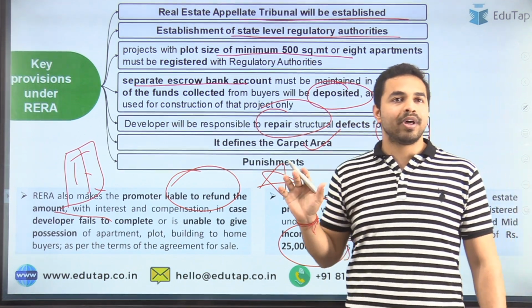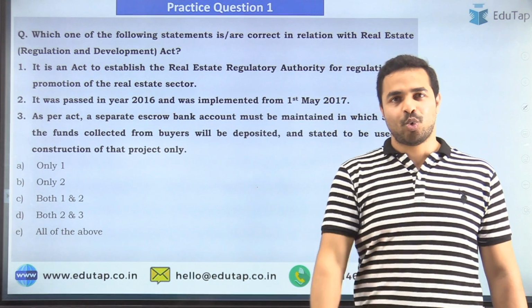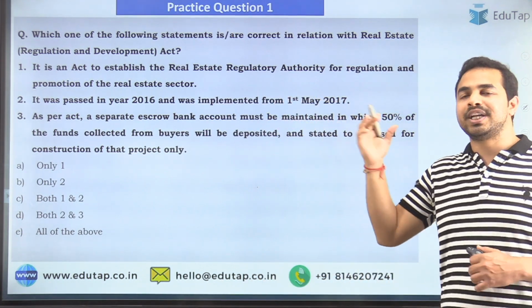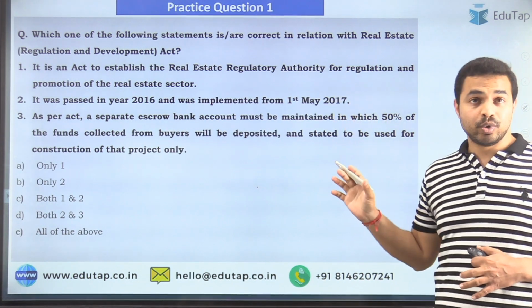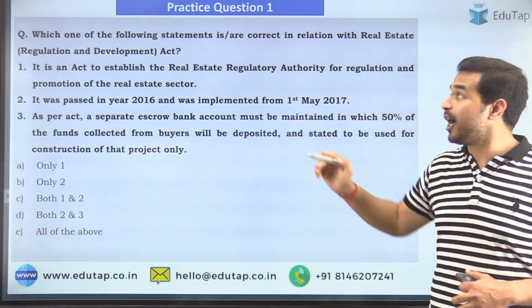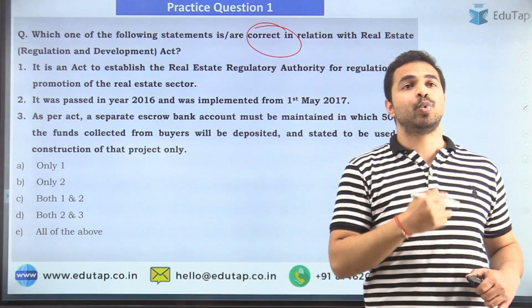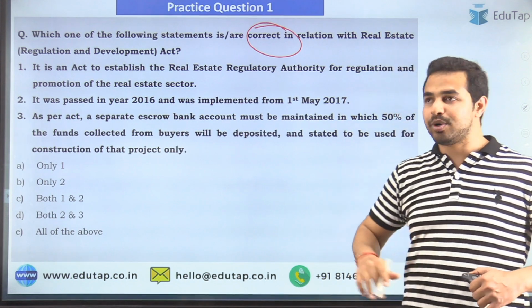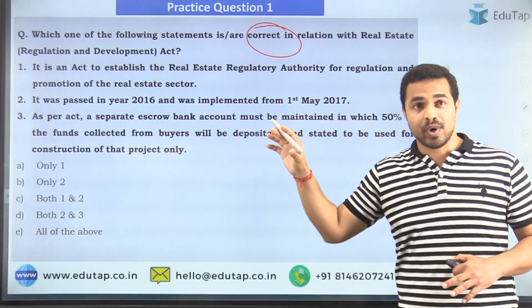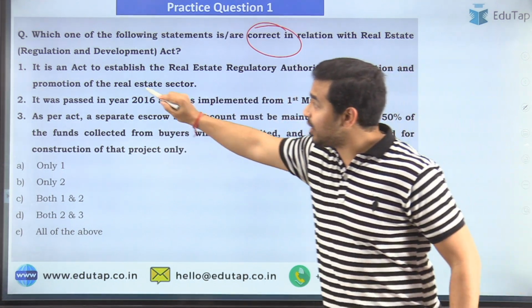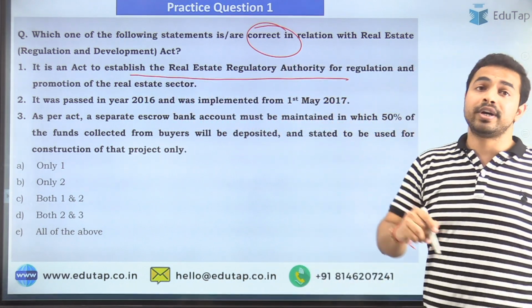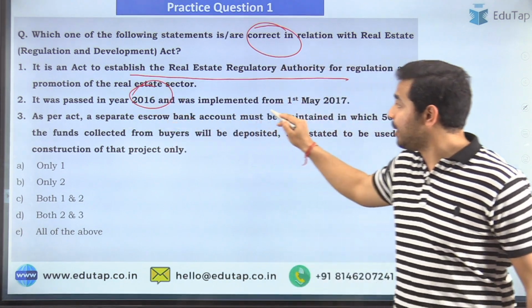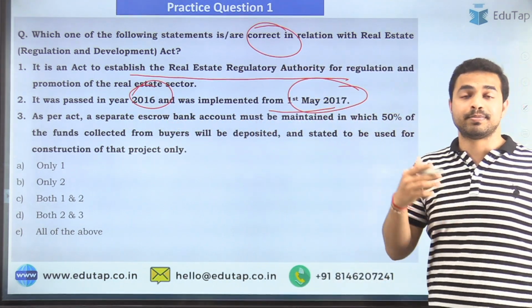Okay, so that was all about the RERA. Now let's move on to the practice question. So basically this practice question is based on the Real Estate Regulation and Development Act. What you are required to do here is identify the correct statement in relation with the Real Estate Regulation and Development Act, and then answer the question in the comment section below. So just focus on the keywords here. For example, here it says that it was an act to establish the Real Estate Regulatory Authority, which is absolutely correct. The second statement says it was passed in 2016, implemented from 1st May 2017, which is absolutely correct.